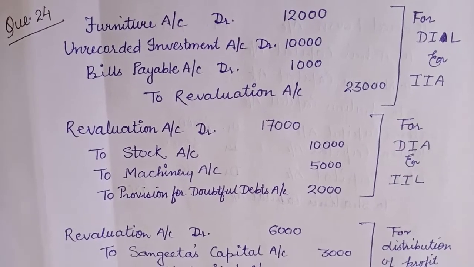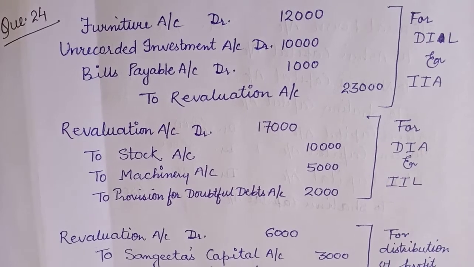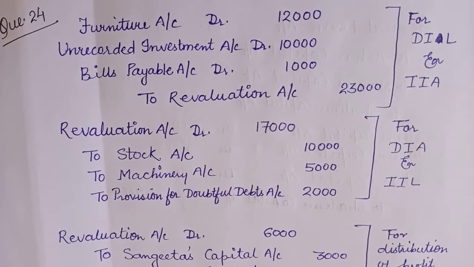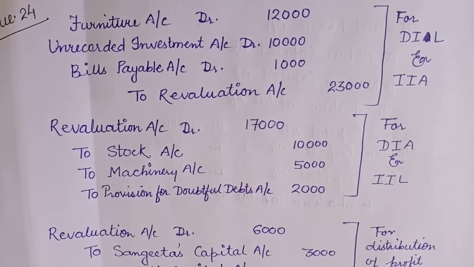Number 24 on page number 6.56. Sangeeta, Saroj and Shanti are partners sharing in the ratio 5:3:2. Shanti retired and on the date of her retirement following adjustments were agreed.